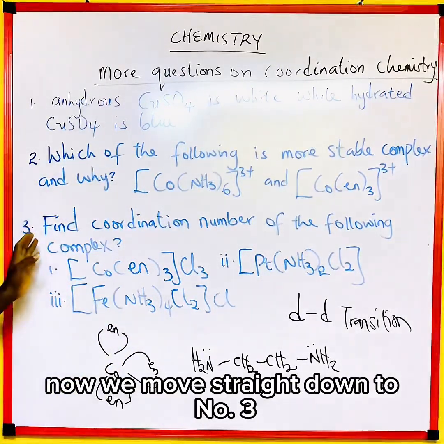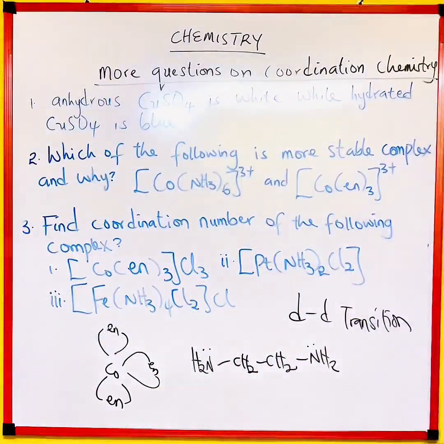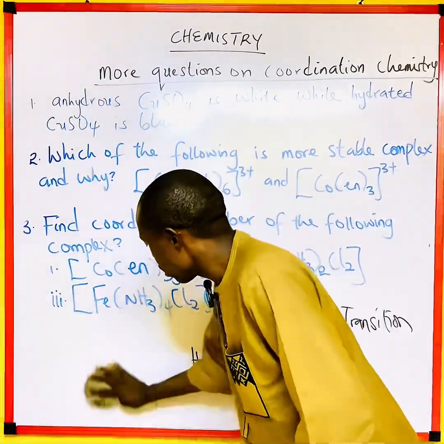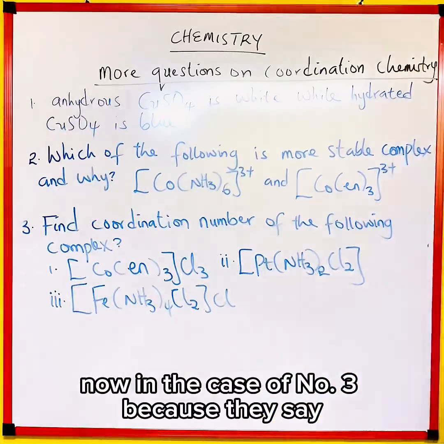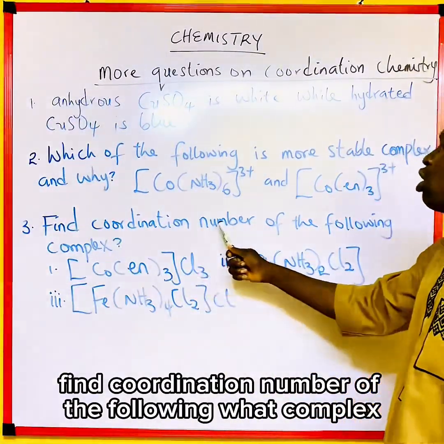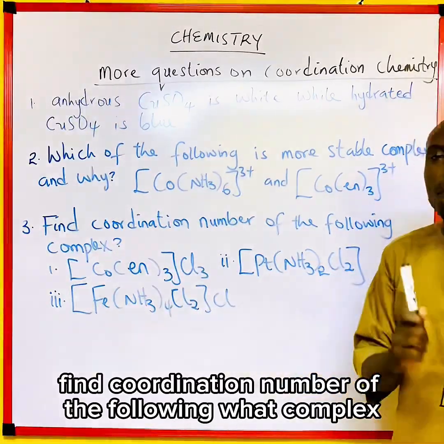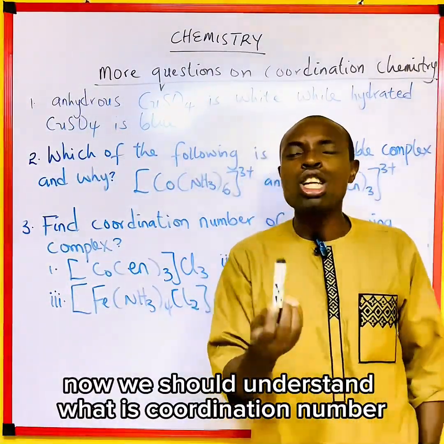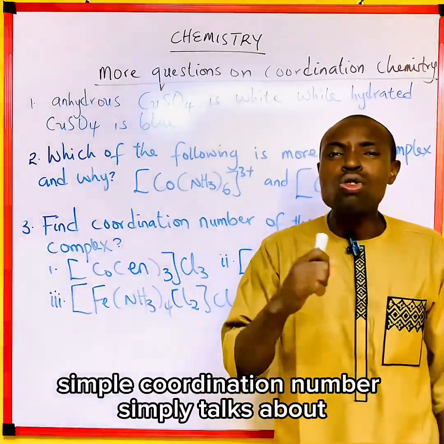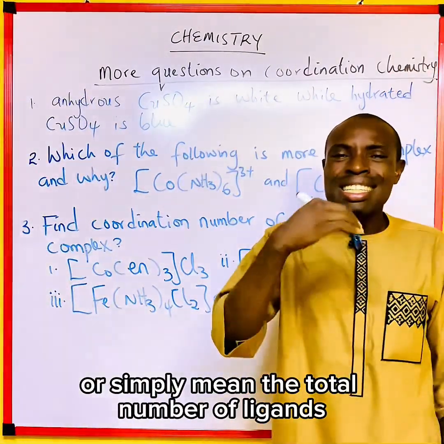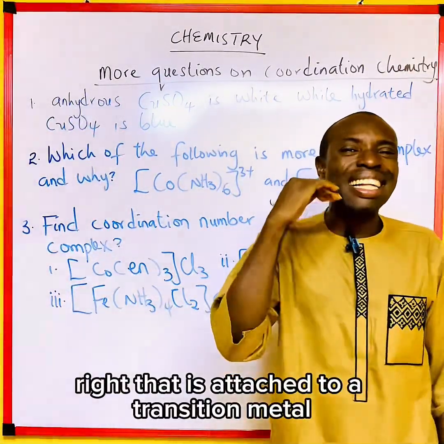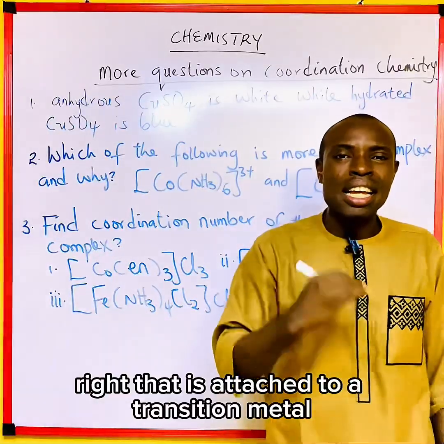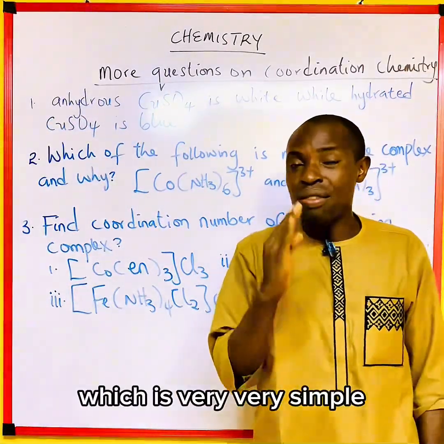Now we'll move straight down to number 3. Let me quickly wipe the board. In number 3, they say find the coordination number of the following complexes. Now we should understand what coordination number is. Simple. Coordination number simply means the total number of ligands attached to a transition metal, which is very, very simple.